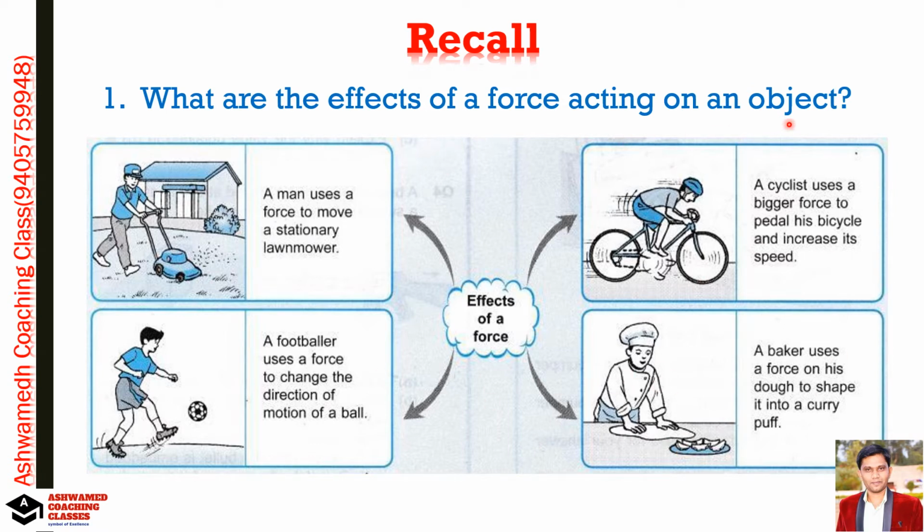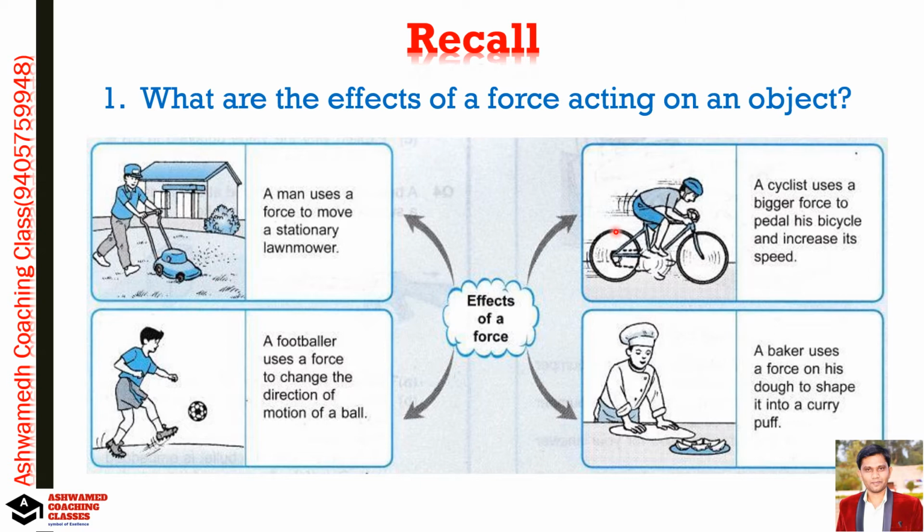So there are a lot of effects on the object. That we have seen, a force can set a body in motion. Second, a force acting on a body can change the speed of the body. Then a force can change the direction of motion of the body or object. A force can change the speed as well as the direction of motion of the object.